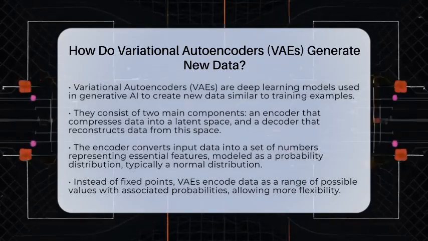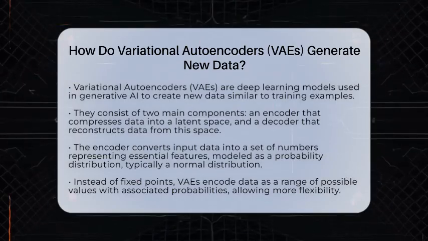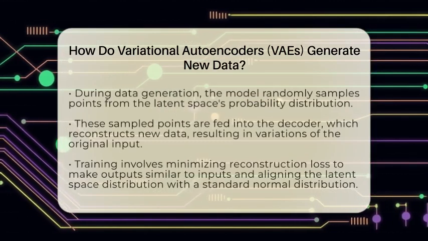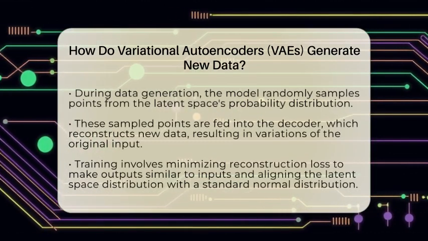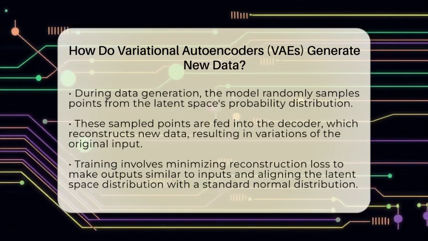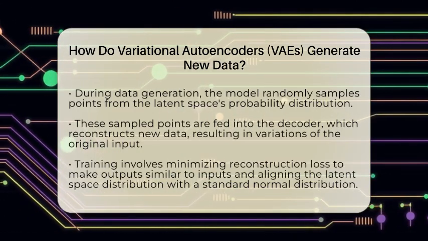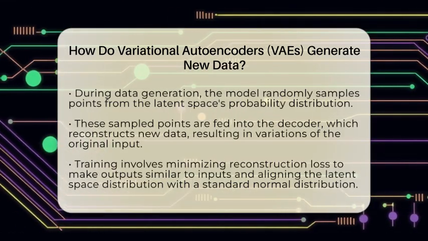Instead of just copying the data, the encoder turns it into a set of numbers that describe the essential features of the input. Unlike older models that just stored fixed points, VAEs encode data as a probability distribution, usually a normal distribution. This means each input is represented by a range of possible values with associated chances, making the process more flexible.